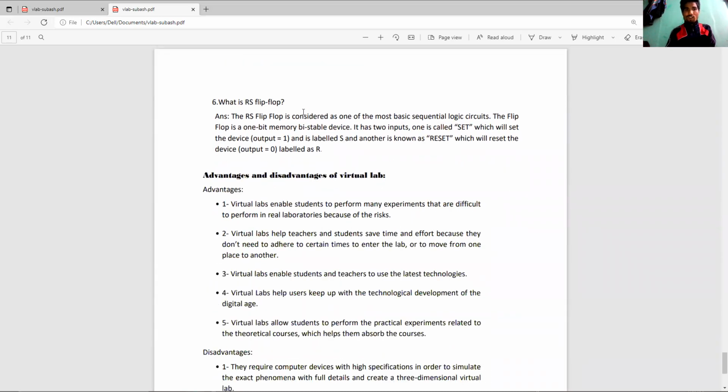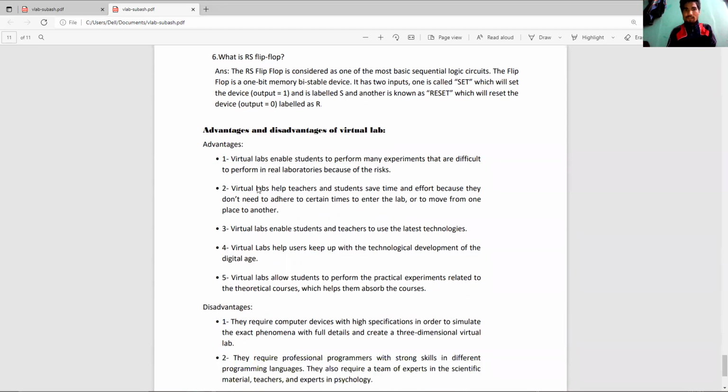What is an RS flip-flop? The RS flip-flop is considered one of the most basic sequential logic circuits. The flip-flop is a 1-bit memory bistable device. It has two inputs, one called set and another called reset.